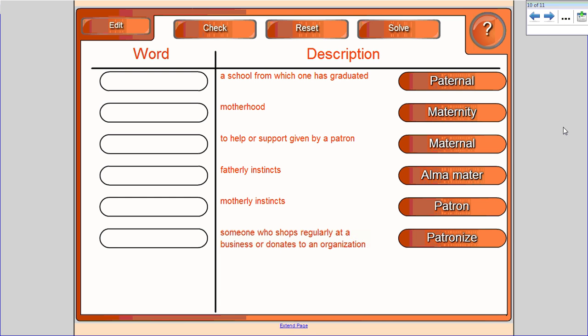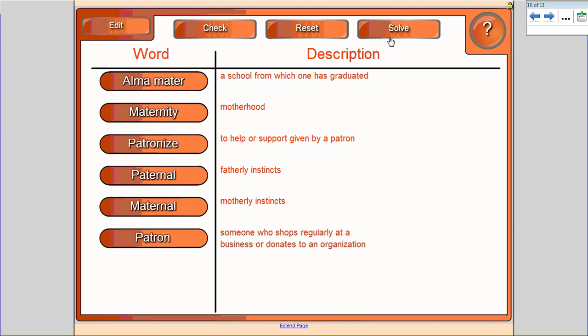Now you are going to see a list of other words that use the base matre or patre. What I'd like for you to do is try to match up the words with the descriptions that you see here. I'd like for you to do this in your notebook, either underneath your graphic organizer or on the back side of your loose leaf that your graphic organizer was in. Once you have tried and determined the word and matched it with the definition, please restart your video.